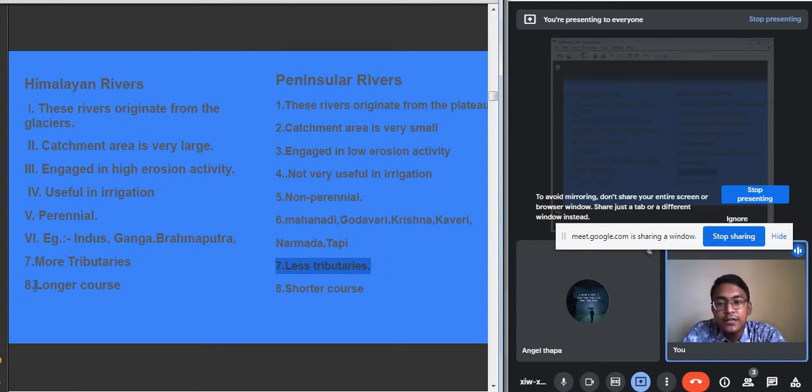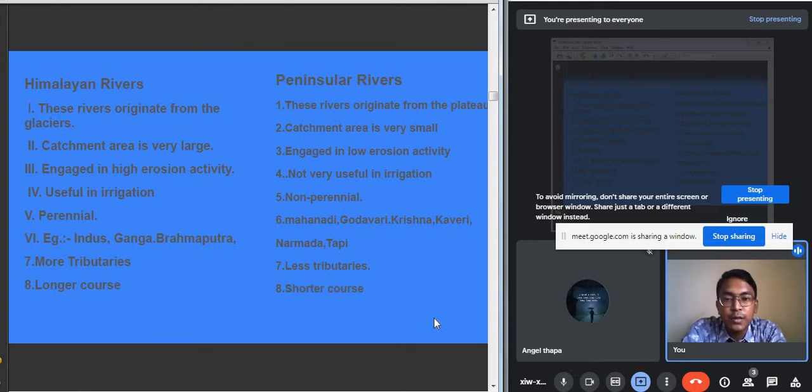The Himalayan rivers travel a long distance, from the place of source to the mouth. For example, the Indus river flows for around 2,900 kilometers in its entire course. The Ganga river flows for around 2,525 kilometers only in our country. So these rivers have a very long course. But the peninsular rivers flow for a shorter distance. They have a shorter course and do not have a long course like the Himalayan rivers.